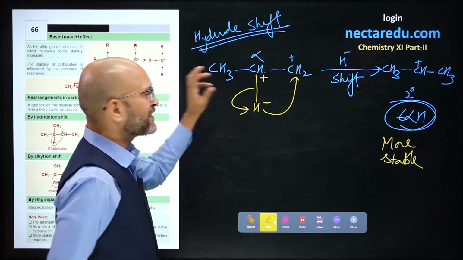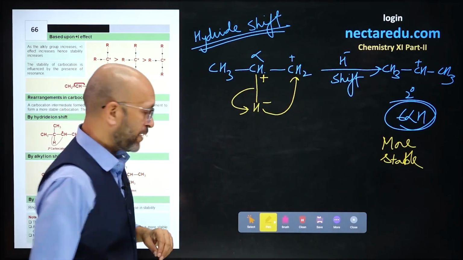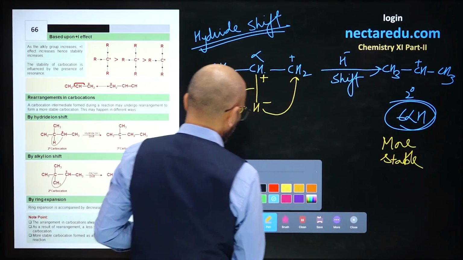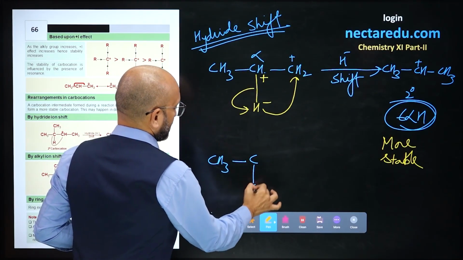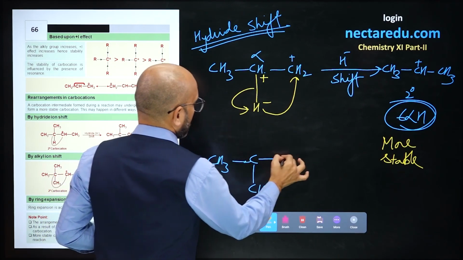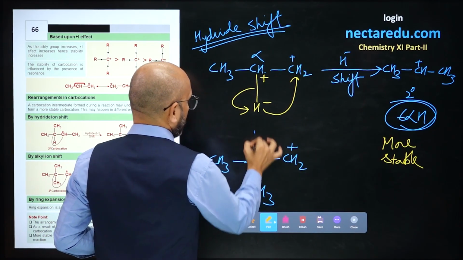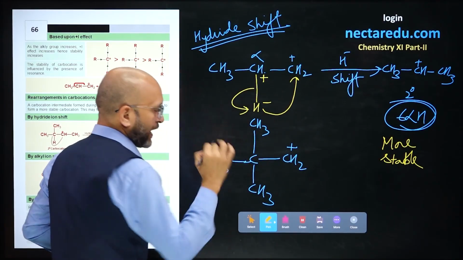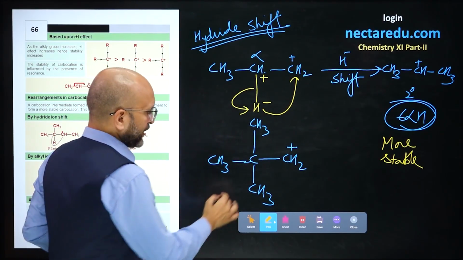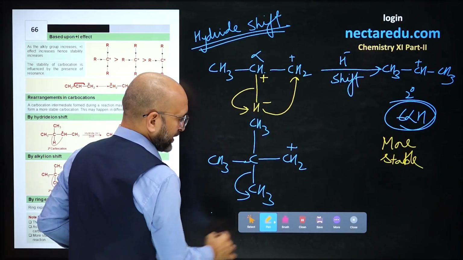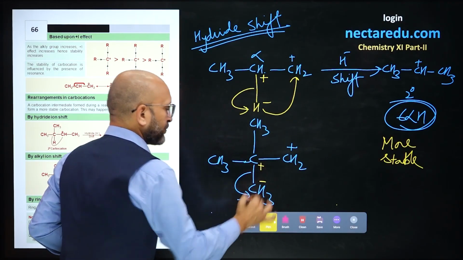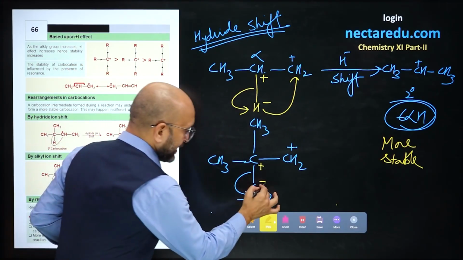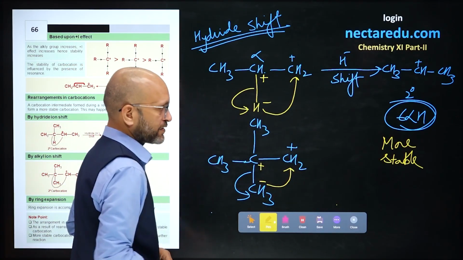Similarly, if hydrogen is not present, then methyl shift happens. Let me show you with another example. If we have something like this, where there is no hydrogen over here, this will break like this, where you will get minus over here and the back carbon will get a plus, and this negative carbon goes and attaches to this carbon.